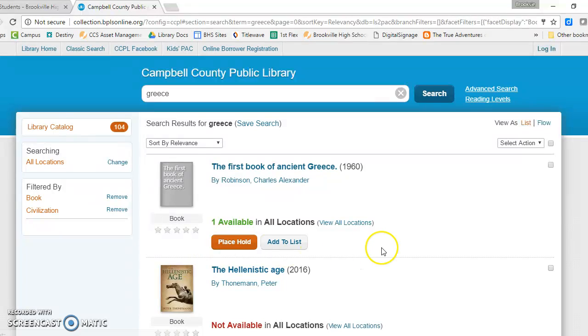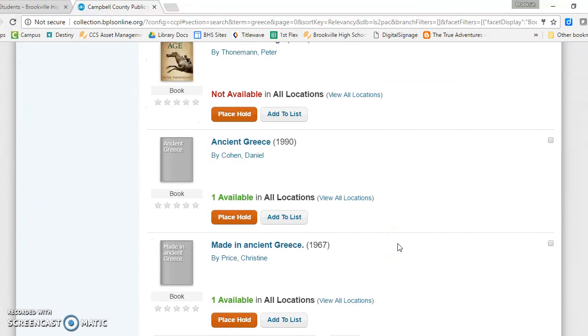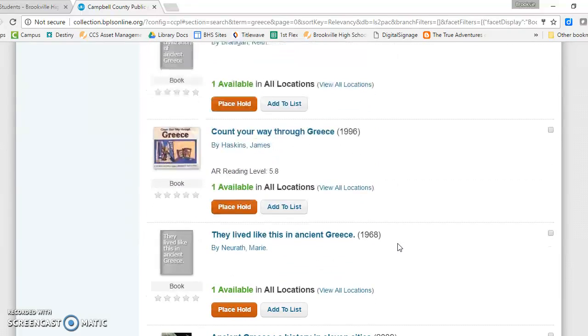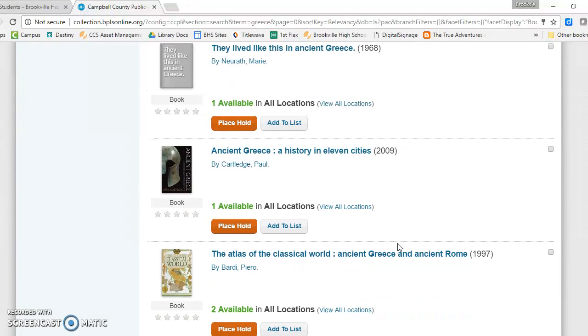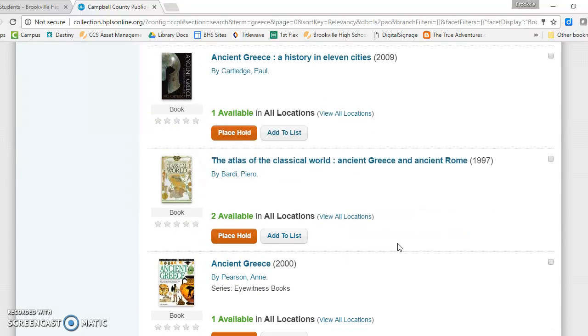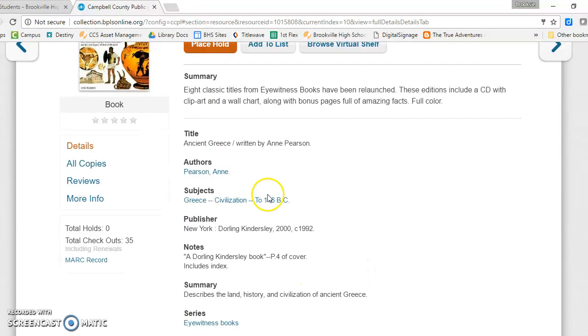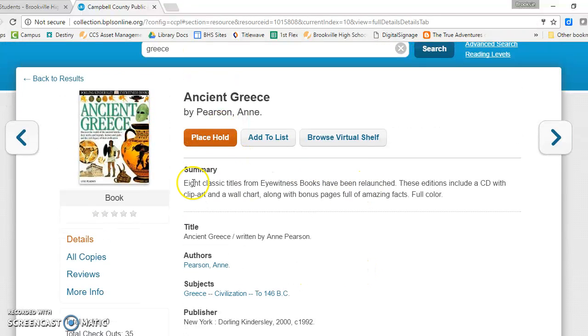So once I get here, I use this the same way that I use Destiny, meaning I can click on any book that I'm interested in and I can see a little bit more about it. So this one right here, Ancient Greece, looks interesting to me. I can see it says 8 classic titles from Eyewitness Books have been relaunched.